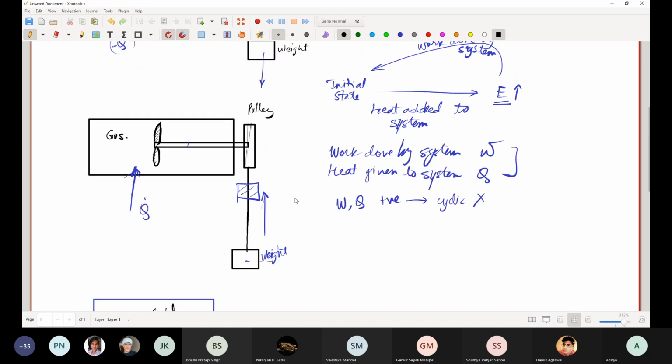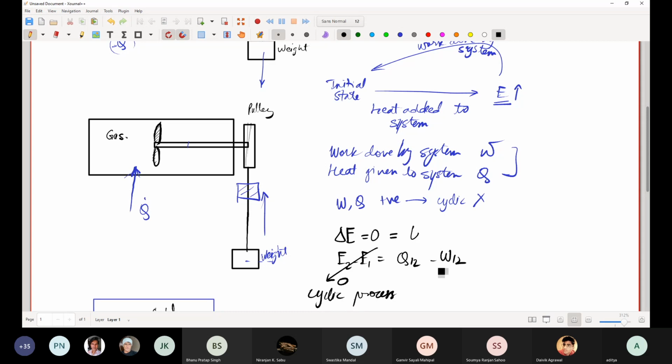So if you take a step back again, in this process, because delta E was 0, right? So delta E is what? As per the first law, let me write it as E2 minus E1 is equal to Q12 minus W12. So if E2 minus E1 is 0, why? Because we have gone in a cyclic process.